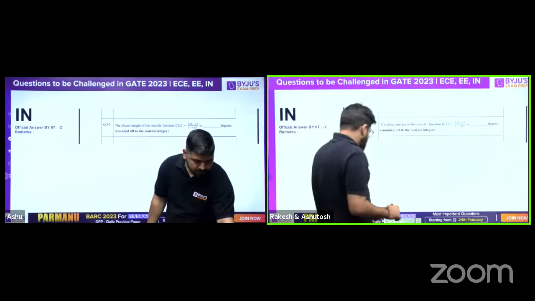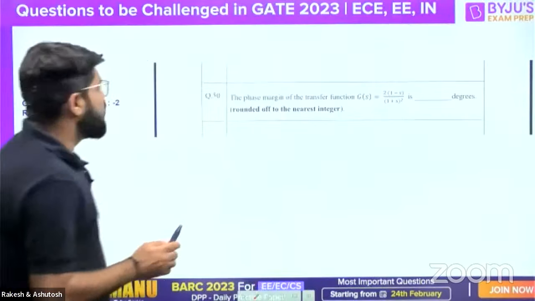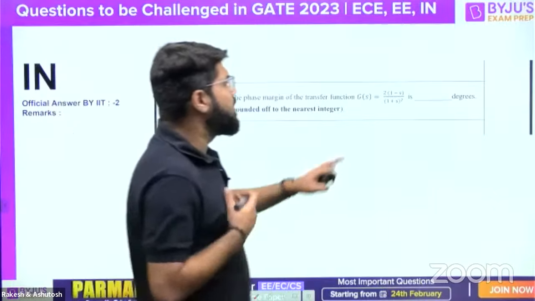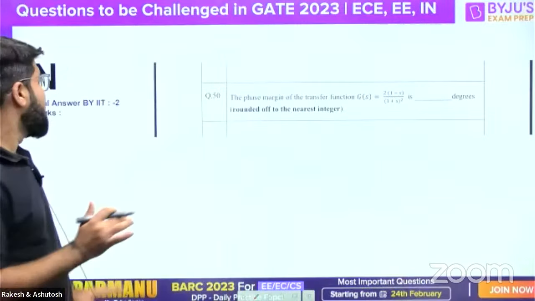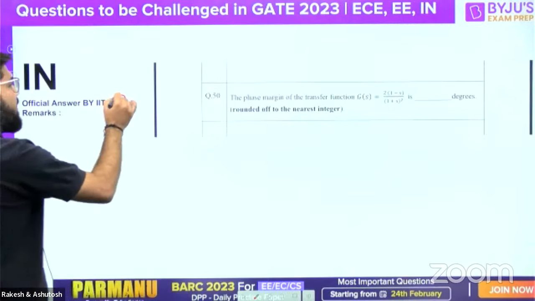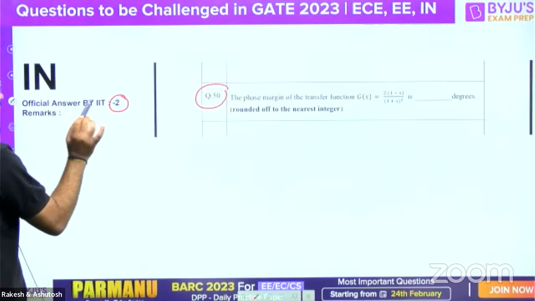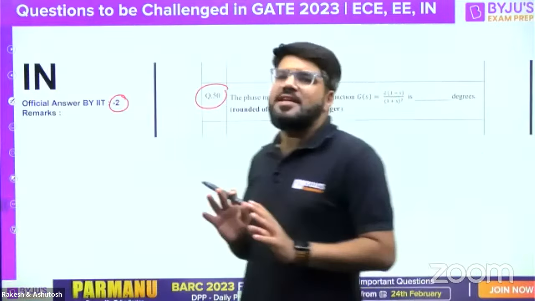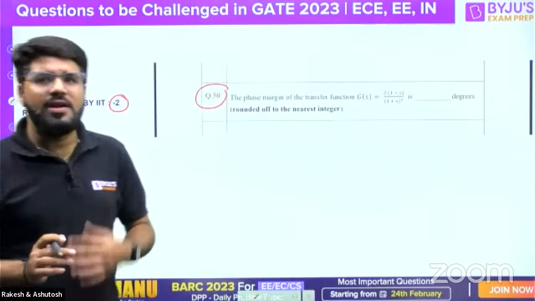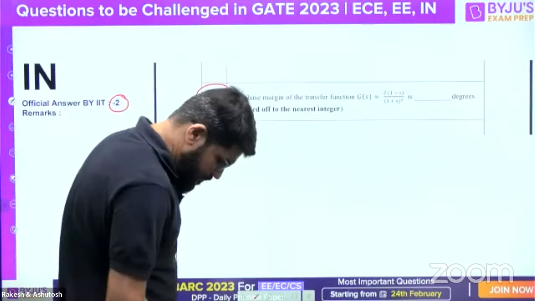All right, guys, coming to this IN question, have a look into this. The phase margin of the transfer function 2 (1 minus s upon 1 plus s) whole squared is equal to dash degree. The answer given by IIT is -2. This is question number 50. And now, see, what is the contradiction I'll tell you in this question?